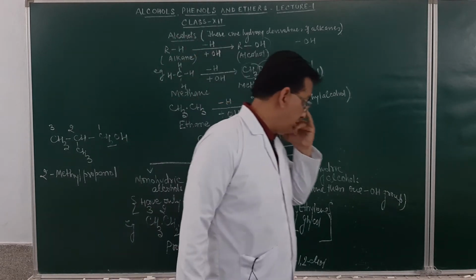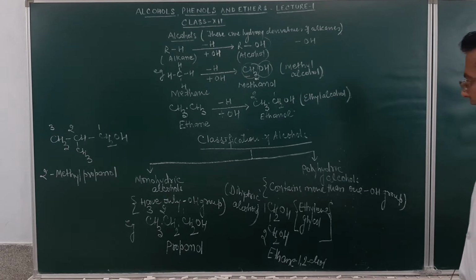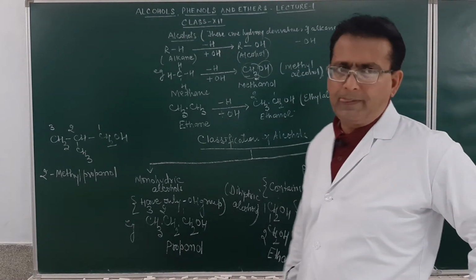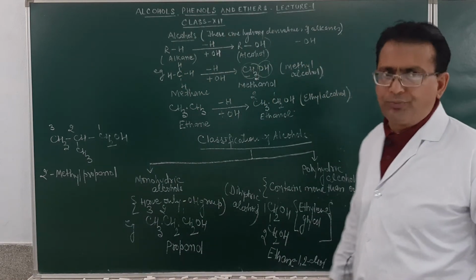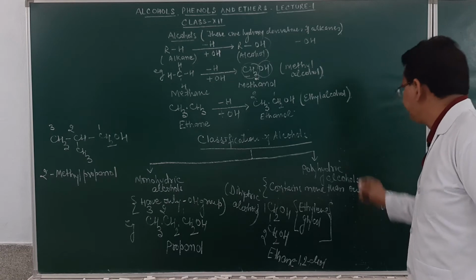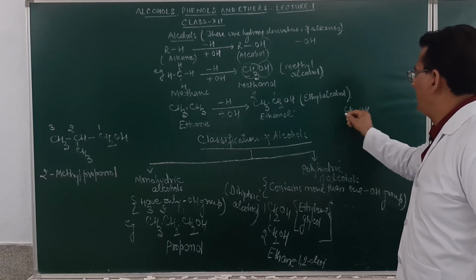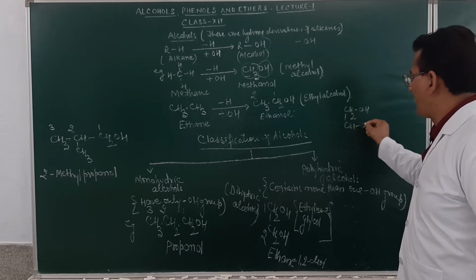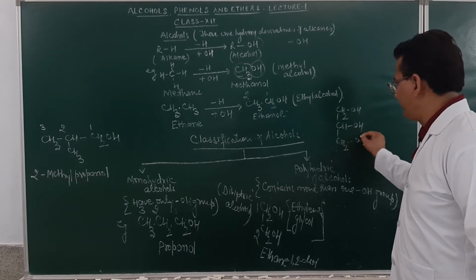Am I clear? Then if it contains 3 OH groups, it will be called a trihydric alcohol. Of course, more than one, so it is a polyhydric alcohol. Like if I write this way, CH2OH, then CHOH, and then again CH2OH.